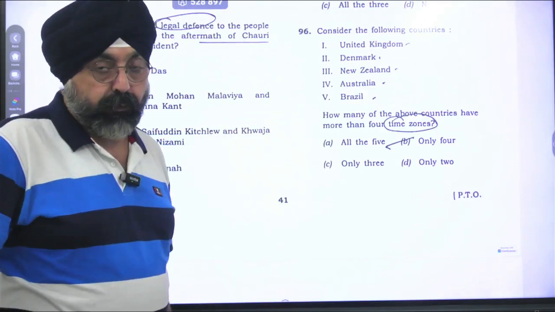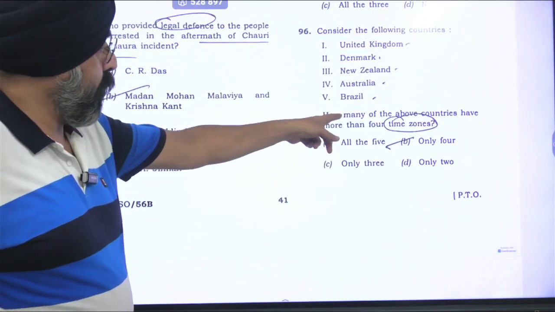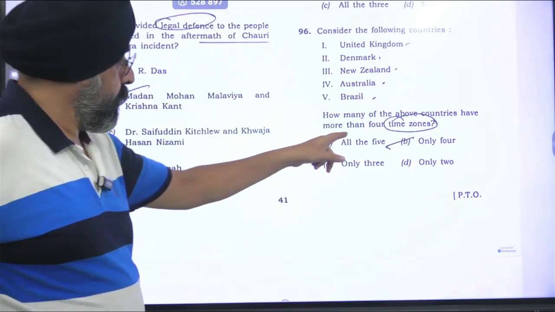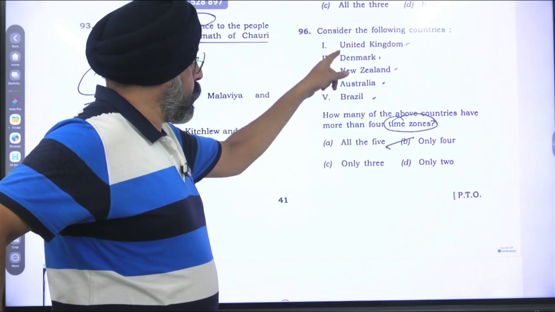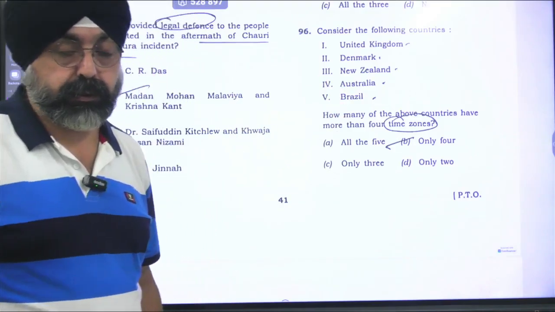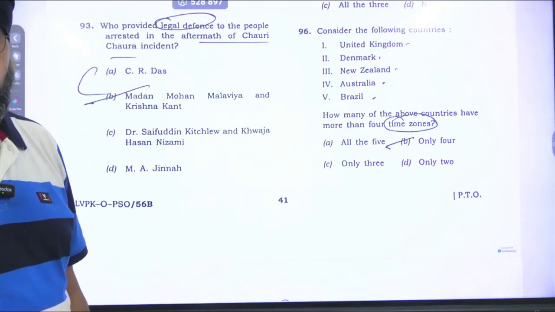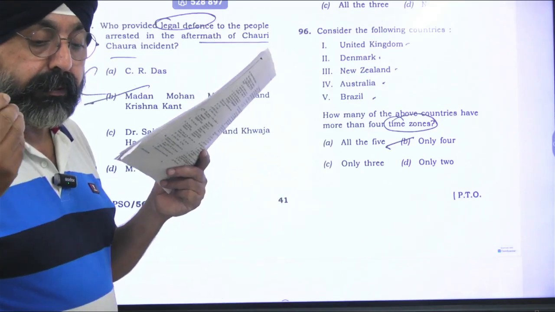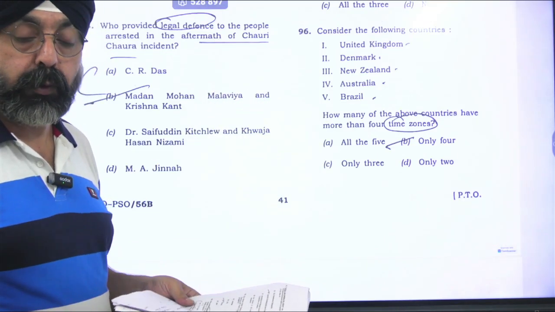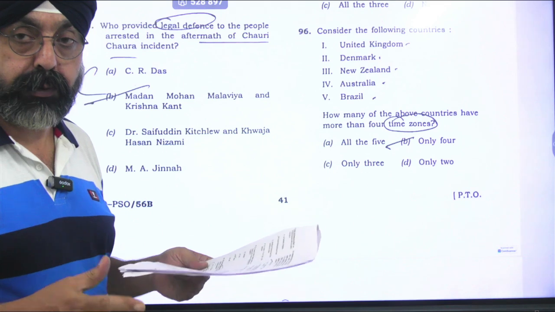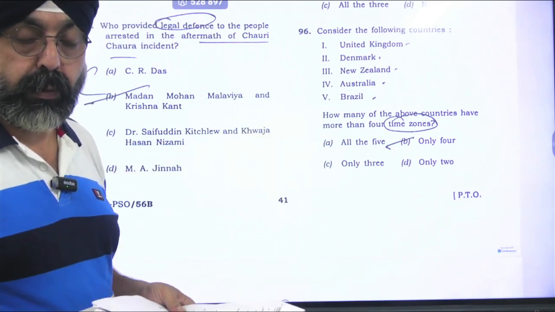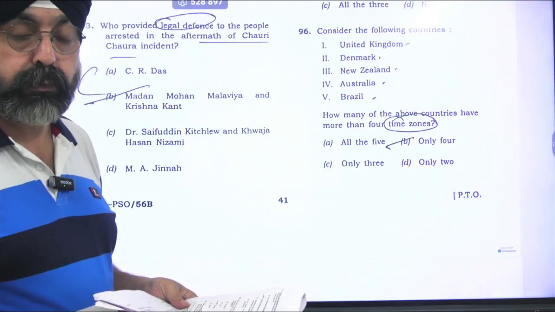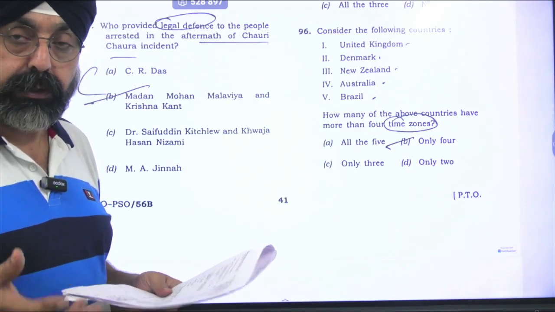Brazil is having 4. They have said more than 4 time zones. 1, 2, 3, 4. Other than Brazil, the rest all are there. So this kind of question, somewhere you can say, helps teachers also, those who teach lines of latitudes, longitudes, graticule, grid, time zones, prime meridian, international date line.